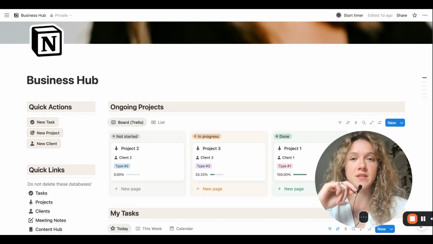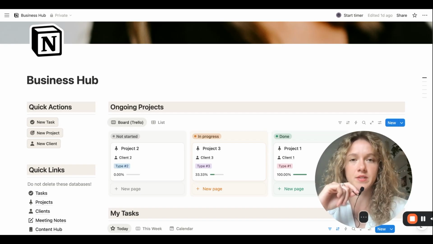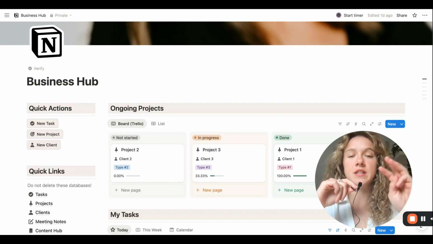Now, the key to run your business in peace is to have a system that's intuitive and simple, but also sustainable in the long term. So as soon as you start growing your team and hiring some people, you can still stick to it by just fine-tuning a few things. So in order to build this system, you just need 3 key ingredients.